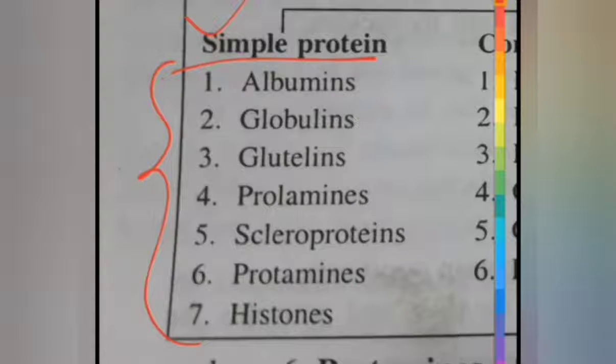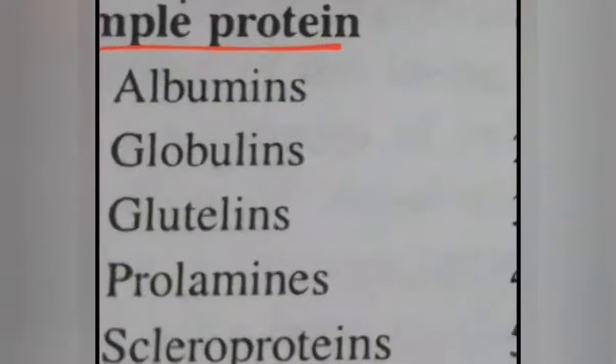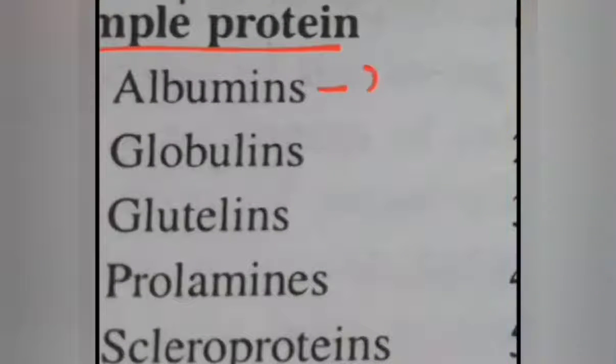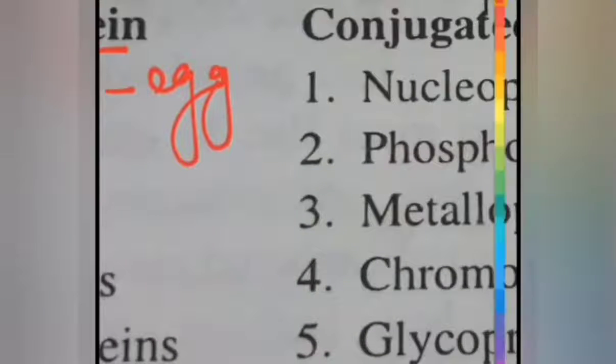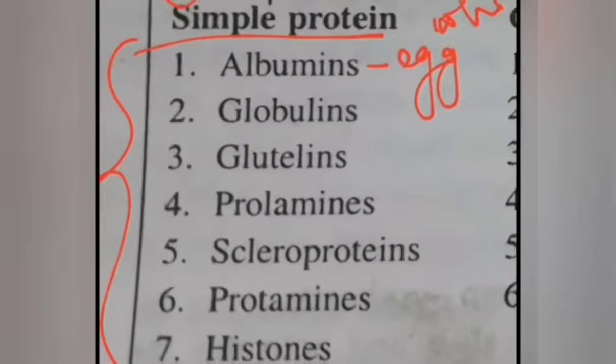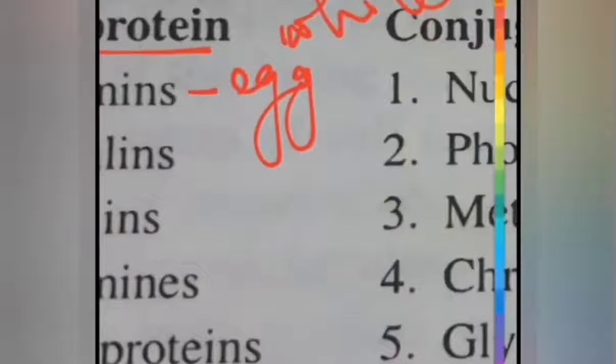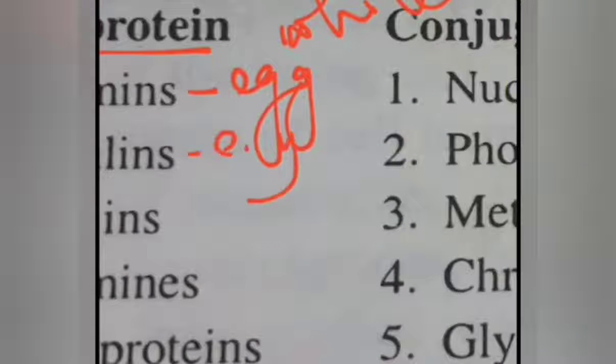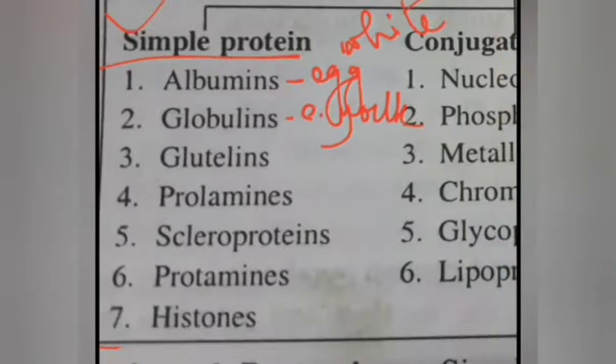It is soluble in water and it is mainly found in the egg white. Okay, so albumin is found in egg white. Next comes the globulins. Globulins are found in the egg yolk. This is also found in egg, but in the yolk portion of the egg. Okay, next comes the glutelins, and they are mainly plant proteins. Next, prolamins, scleroproteins, protamines and histones.